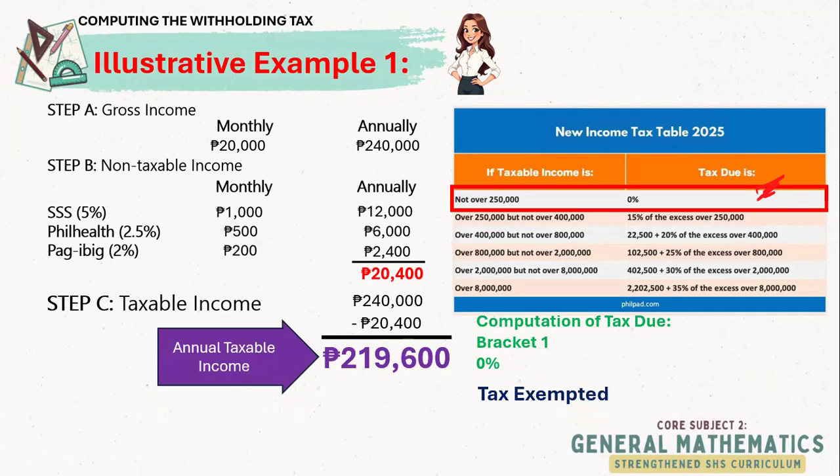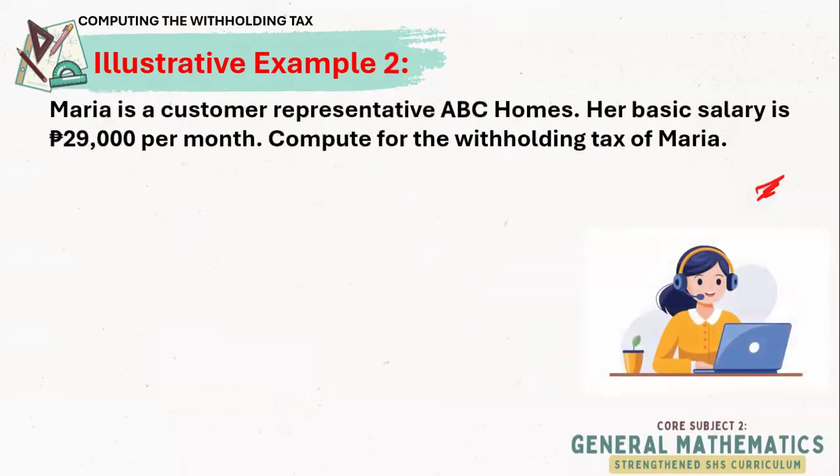So Carla is exempted from the income tax. Minimum wage and low earners pay zero tax under the TRAIN law. So that's the implication of this problem. Now let's proceed to the second example.